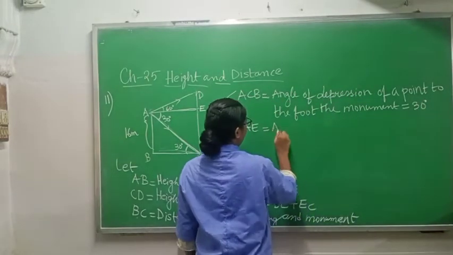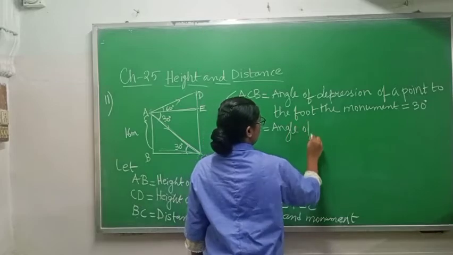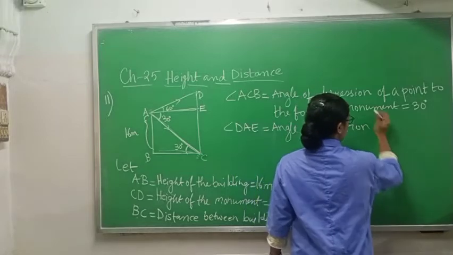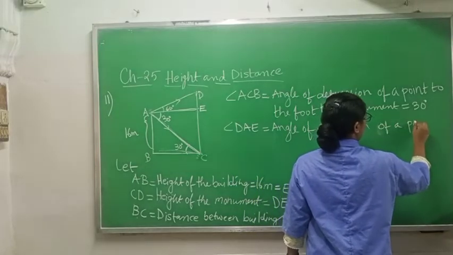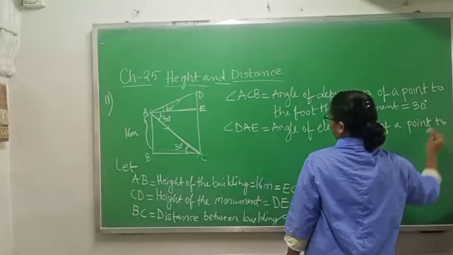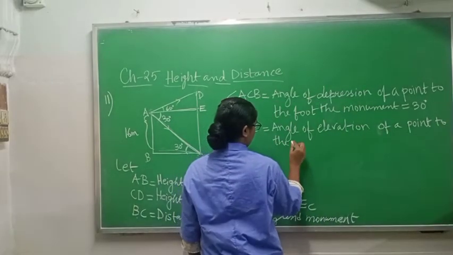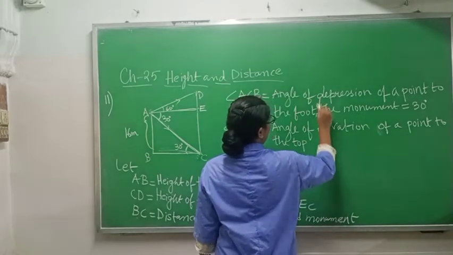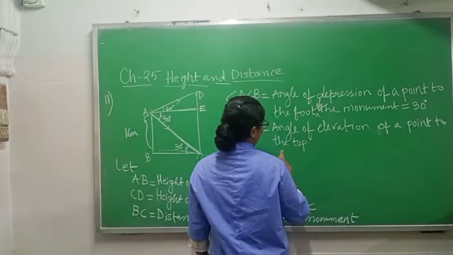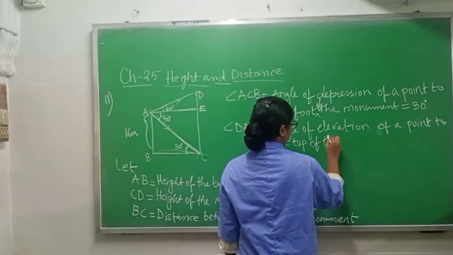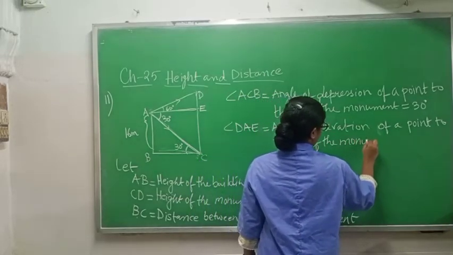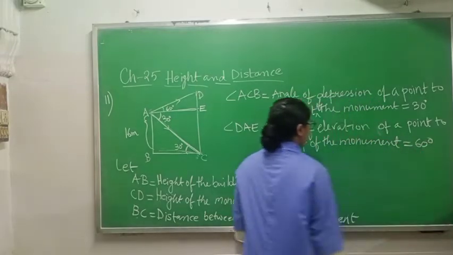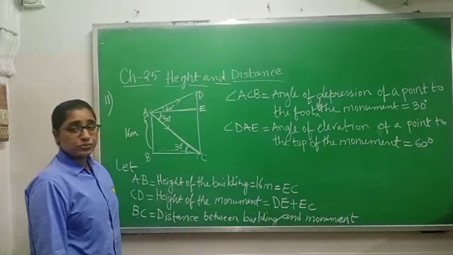Angle DAE, angle of elevation of a point to the top of the monument. So this one is 60. You have to write these things first to get full marks.